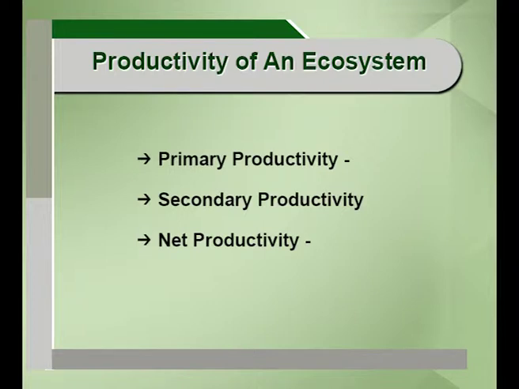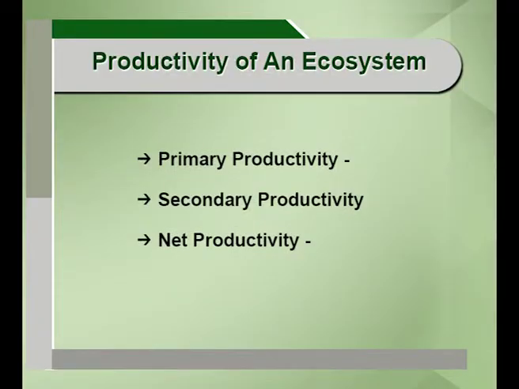Gross primary productivity is also known as total photosynthesis or total assimilation. This is the photosynthetic rate in addition to the respiration of the organism. The net primary productivity is the rate of storage of organic material in excess of respiration. So, primary productivity is the gross primary productivity plus net primary productivity.